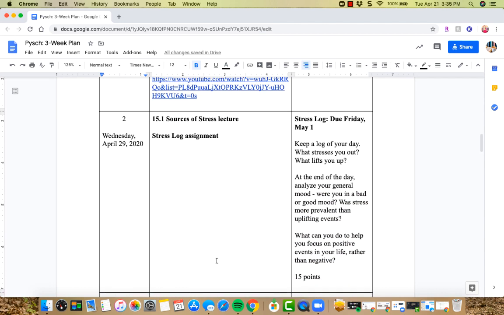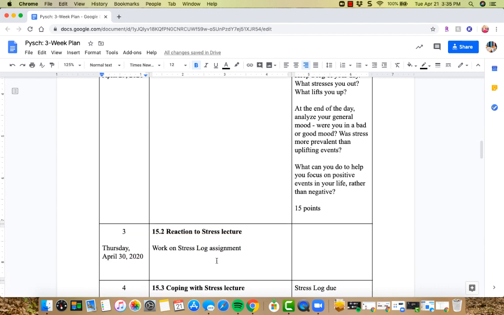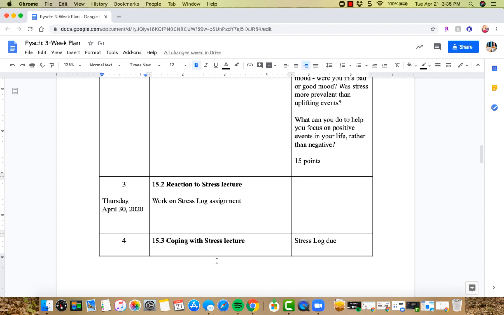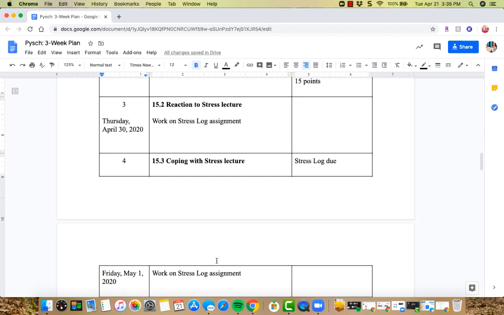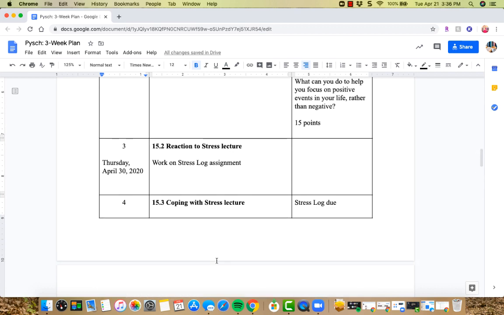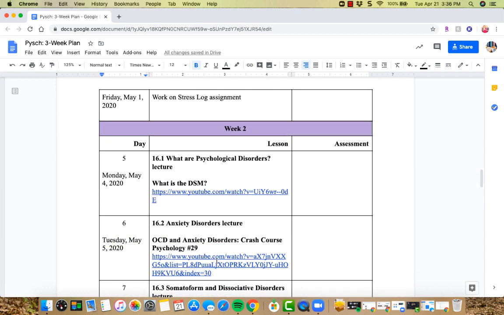You'll see that your first assignment is introduced on Wednesday. It's a stress log, and I will be going over that in more detail during that first lecture. The stress log will be due the Friday of that week, so that is Friday, May 1st. Your stress log is due and it's worth 15 points. You'll notice that we have a lecture scheduled every one of those days as well.